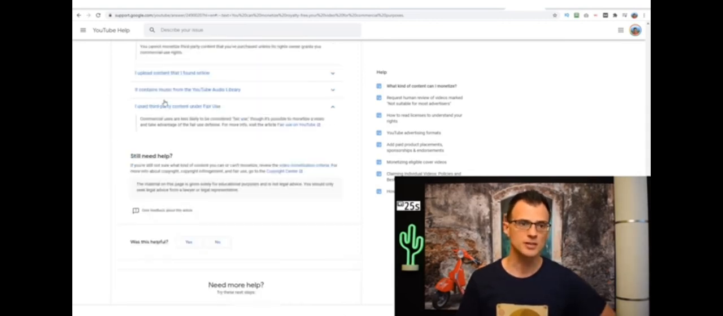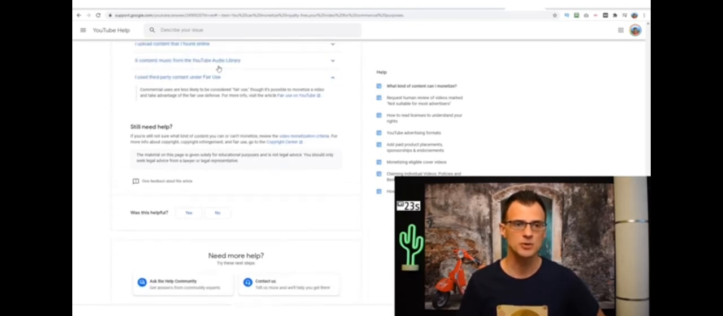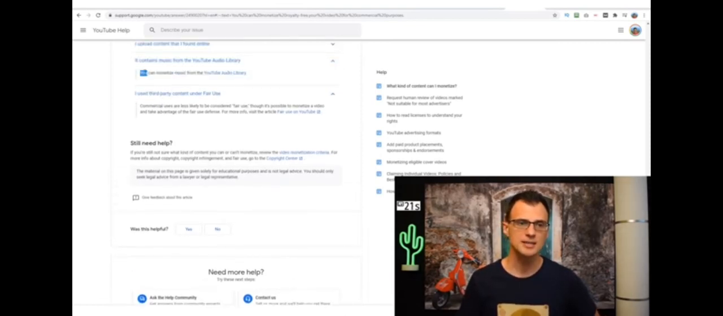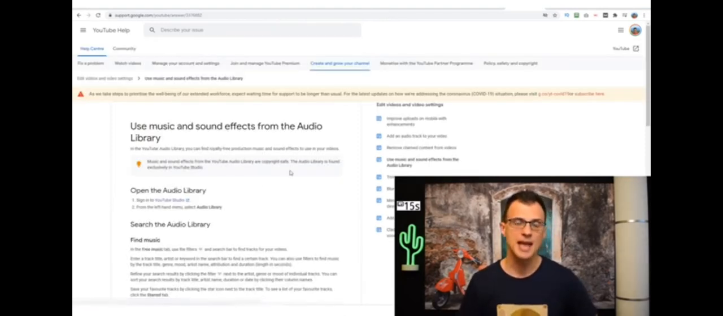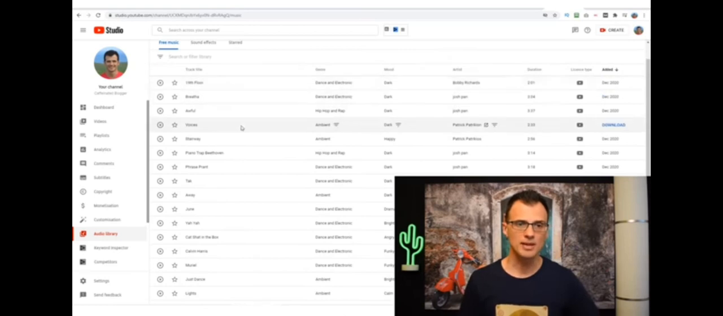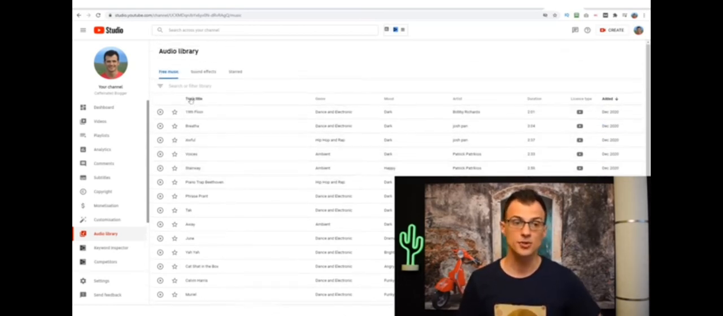The next point I would like to clarify is this one here: it contains music from the YouTube audio library. It says you can monetize music from the YouTube audio library. So you can actually go into the YouTube audio library and download and reuse the music that YouTube provides you with. Inside the audio library, you will find thousands and thousands of tracks that you can use.